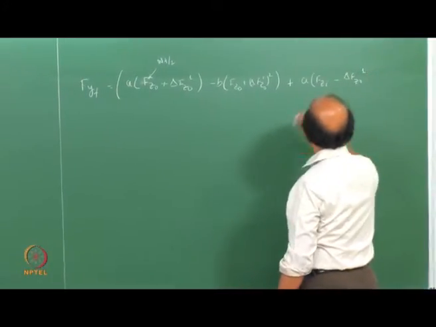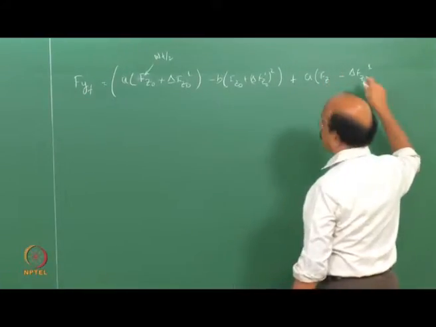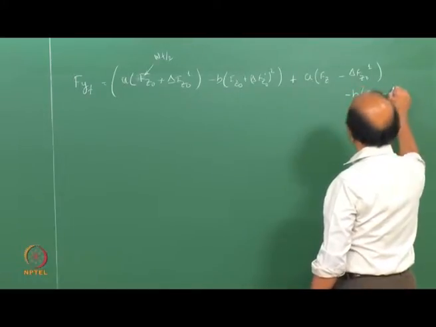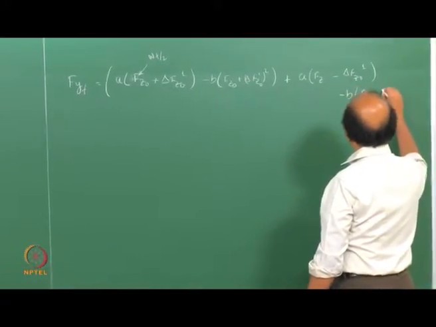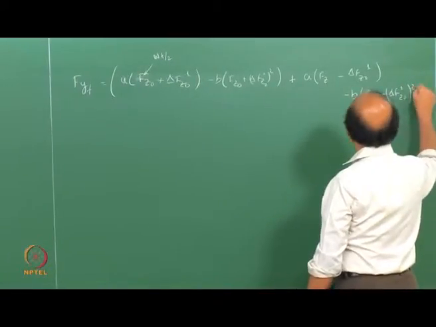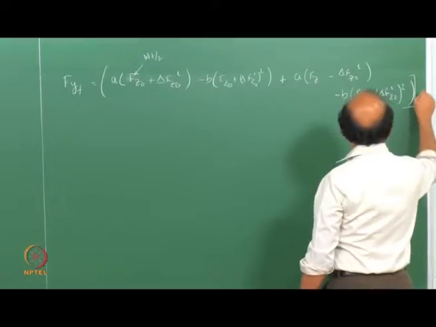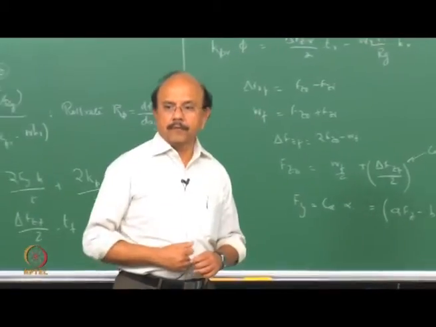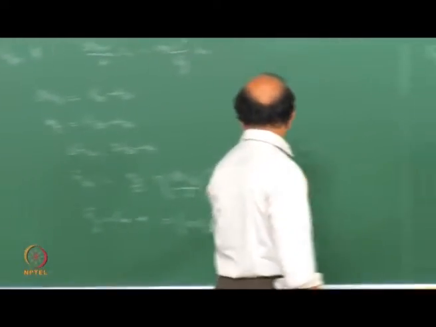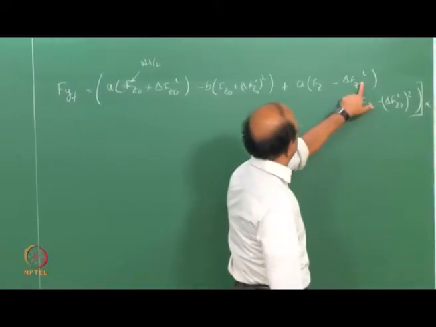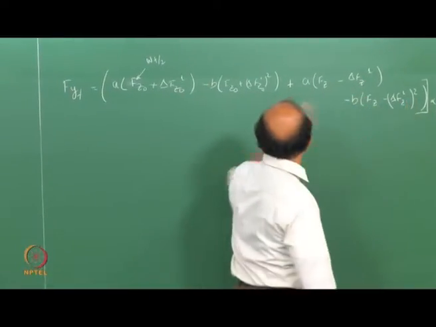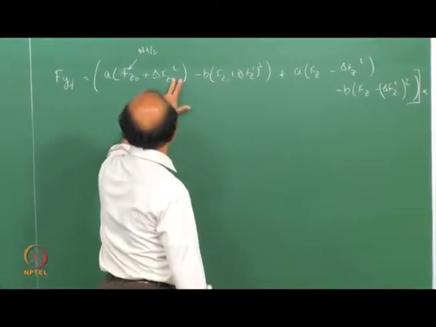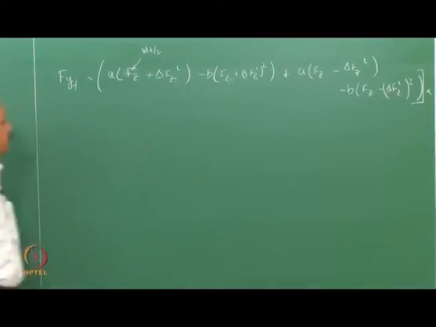So I would say A into (Fz minus delta Fz outer 1) minus B into (Fz minus delta Fz outer 1) whole squared, into alpha. If you do not want to put this as outer, you can just remove it and say that it is Fz. It doesn't matter, because Fz outer is nothing but Wf by 2.